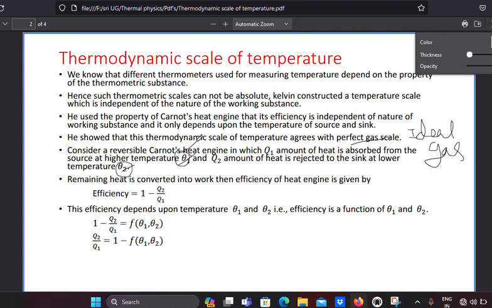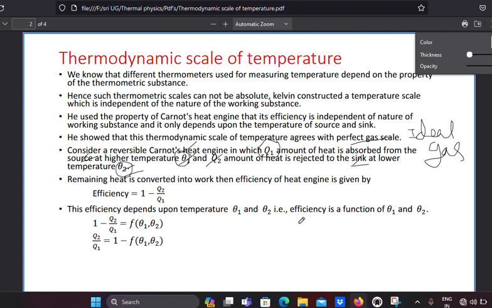Theta 1 is the temperature of the source and theta 2 is the temperature of the sink. Q1 is the heat energy given by the source, and Q2 is the heat energy absorbed by the sink. The remaining heat is converted into work, then the efficiency of the heat engine is given by